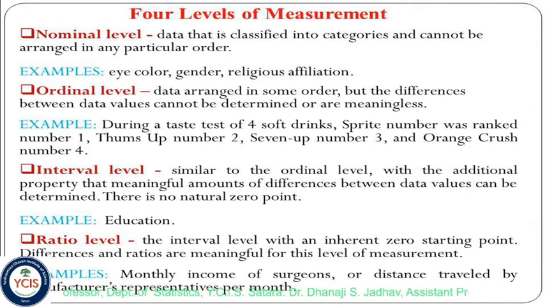Next one is the ratio level: the interval level with an inherent zero starting point. Differences and ratios are meaningful for this level of measurement. Here the difference is meaningful and the ratio is also meaningful. For example, monthly income of surgeons or distance traveled by a manufacturer's representative per month. Here ratio is important, per month, per year, and so on.